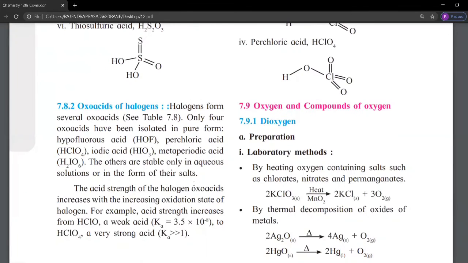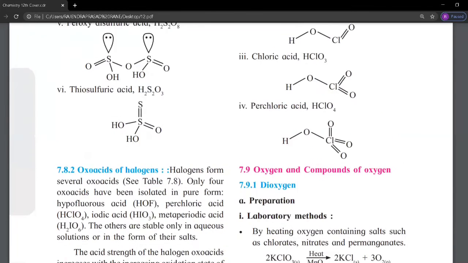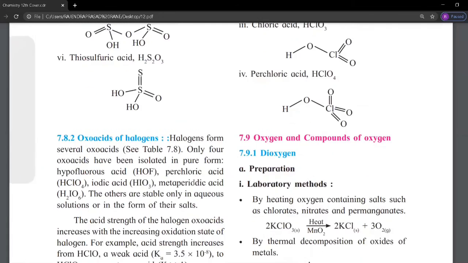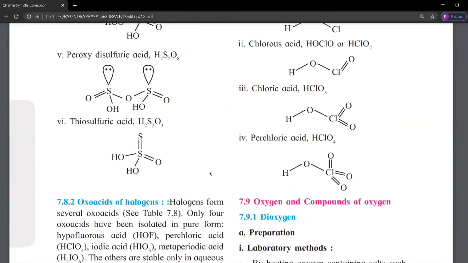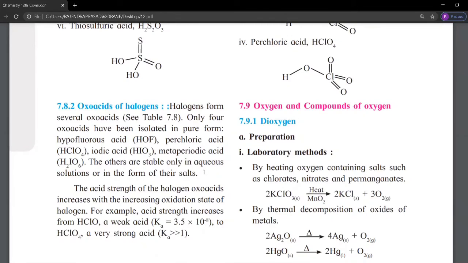What are the oxoacids of halogens? The halogens form several oxoacids: perchloric acid, iodic acid HIO3, and metaperiodic acid H5IO6, and the others are stable only in aqueous solution or in the form of their salts.